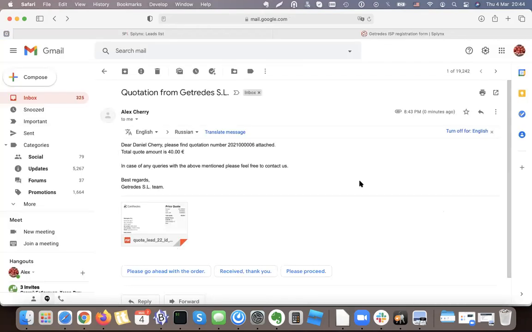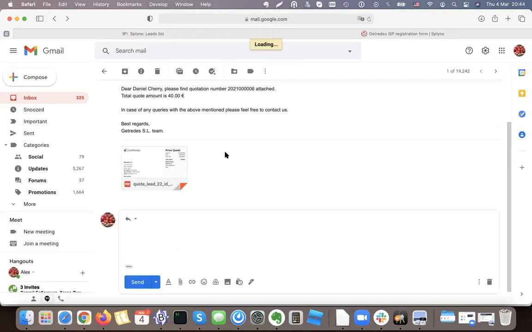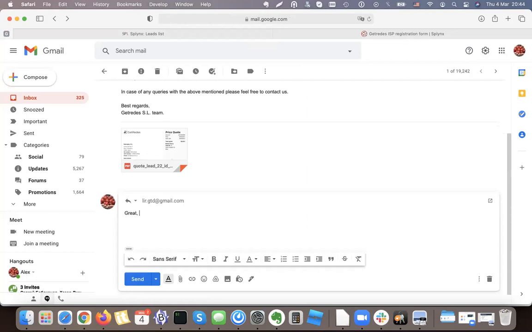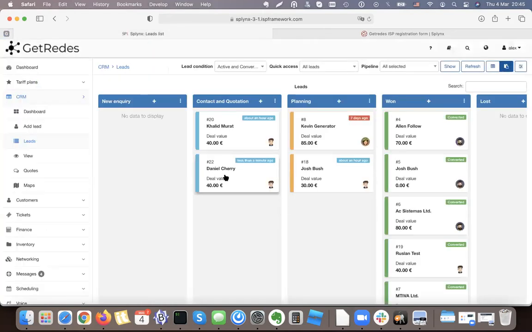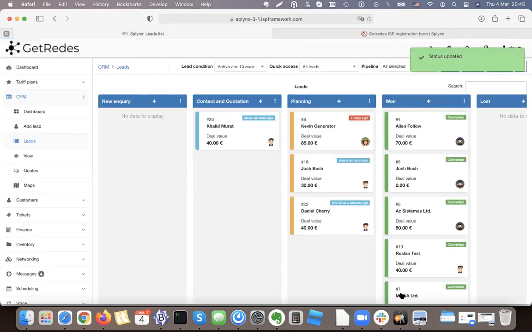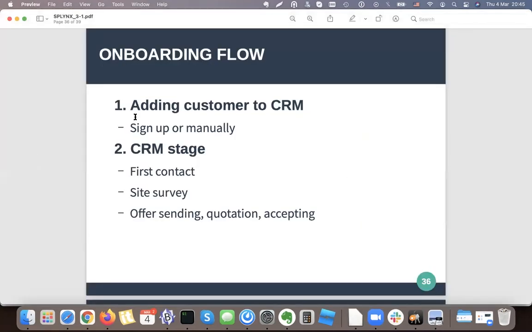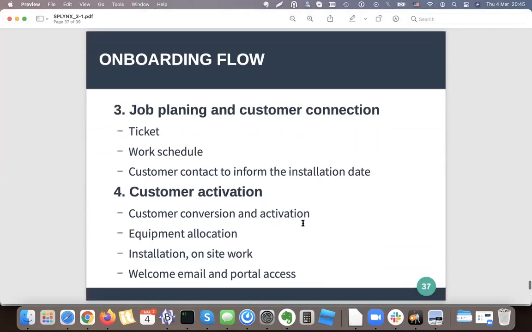I'm receiving the quote from this company, and I say, yes, great, go ahead. So the customer is ready, and I'm moving him to the planning stage. And now, as we can see, the first stage and the second stage are done. Let's go to the planning stage.